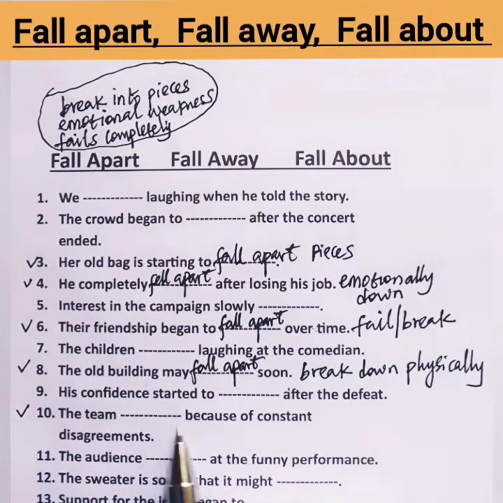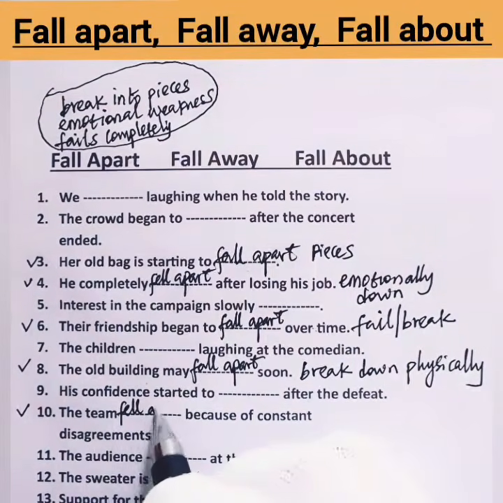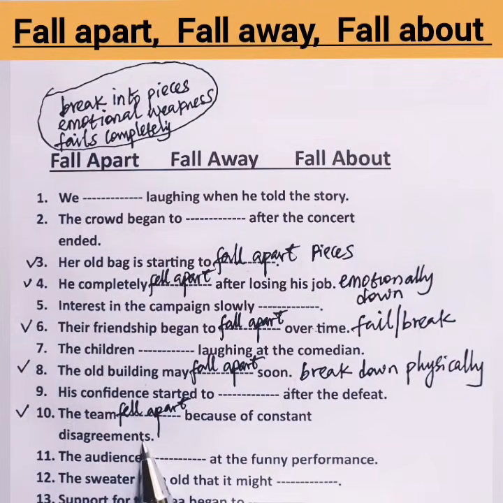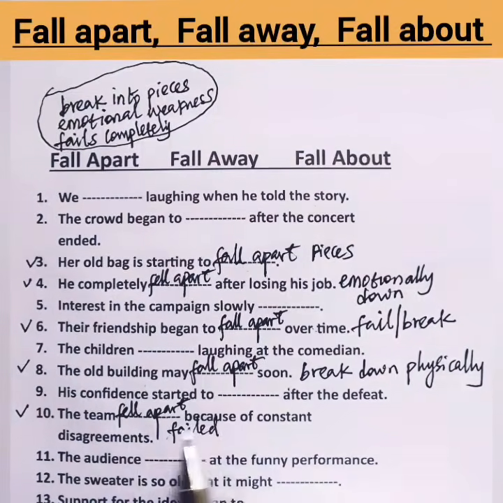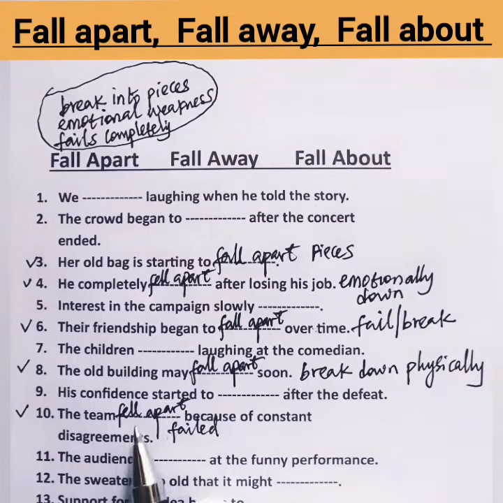Next is number 10. The team blank because of constant disagreement. The team fell apart because of constant disagreement. What this means is that the team failed. Or we can say the team broke down because of disagreement. Next is number 12.